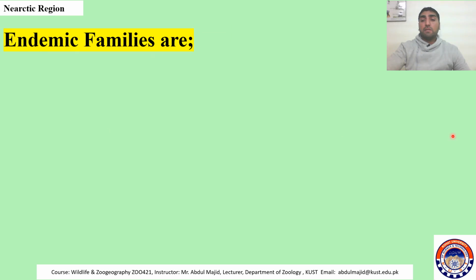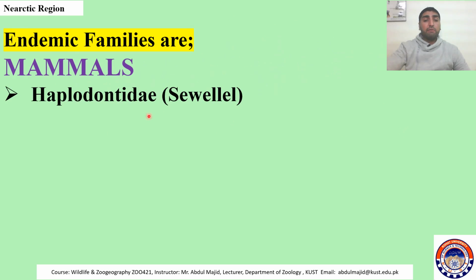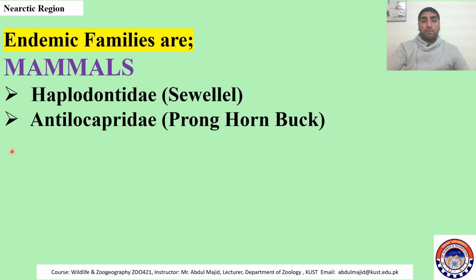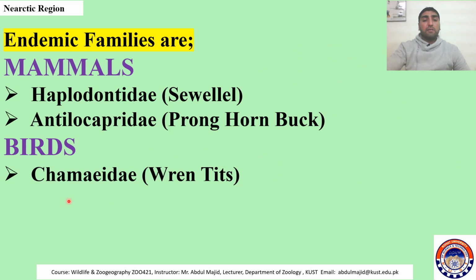The endemic families among mammals are Haplodontidae, the sewellel, and Antilocapridae, the pronghorn buck. So these two mammals are endemic to the Nearctic region. Among birds, the endemic family is Chamaeidae, the wrentits, a family of birds which is endemic to this region.